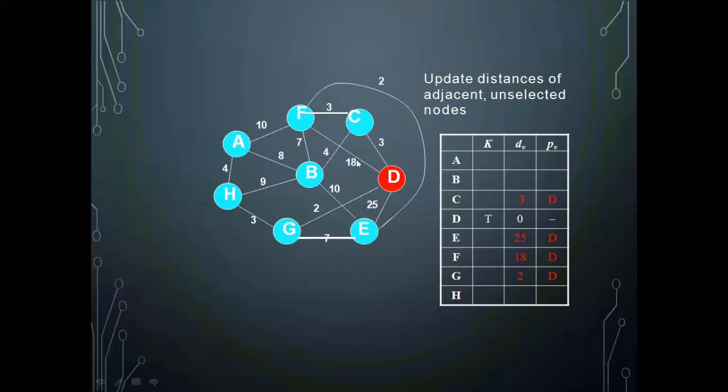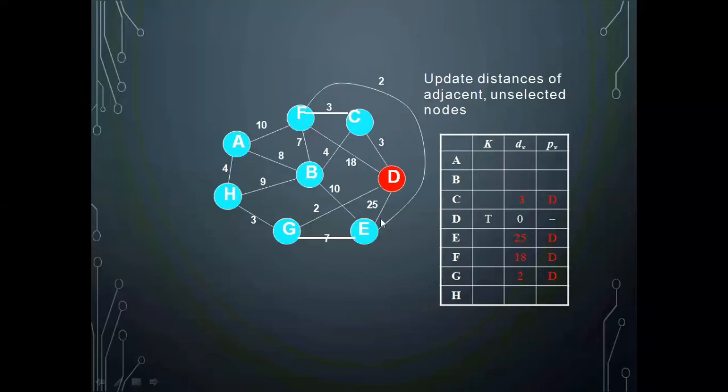So these are the edges I have. So DC, C is the one I am connecting from D. So D will act as the parent. So D will be the parent. It is connecting to C with a distance 3.